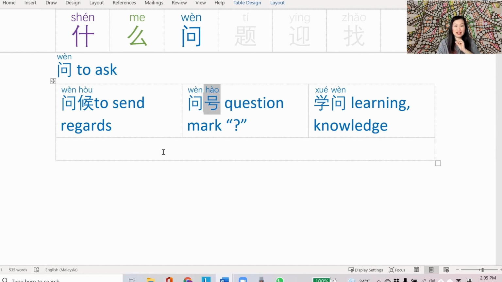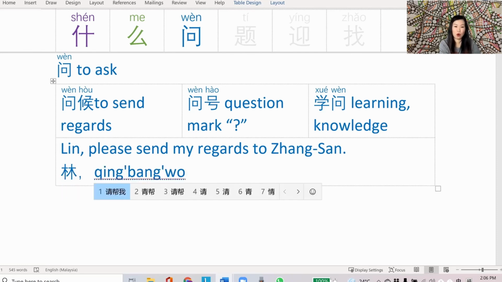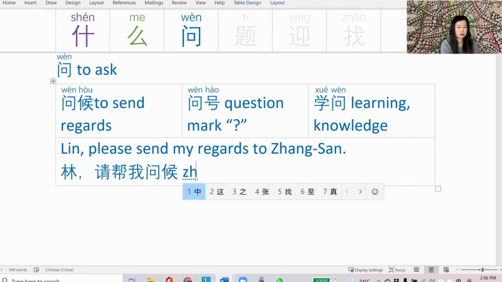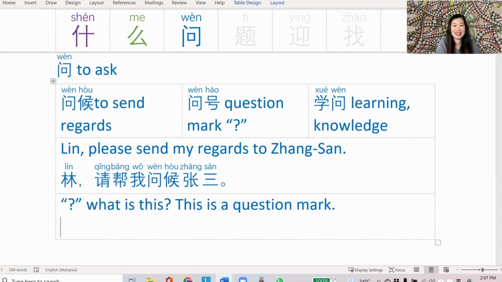问号. Okay, let's make a sentence using 问候. You still remember Lin and Zhang Shan? Zhang Shan is Lin's boyfriend and he's currently working in Beijing and I'm asking her to please send my regards to her boyfriend Zhang San. So 中文是林请帮我问候张三. Put the pinyin on. Let's read that again. 林请帮我问候张三.